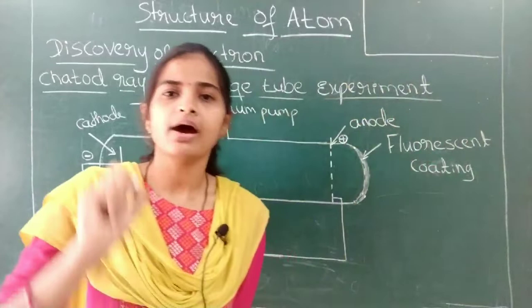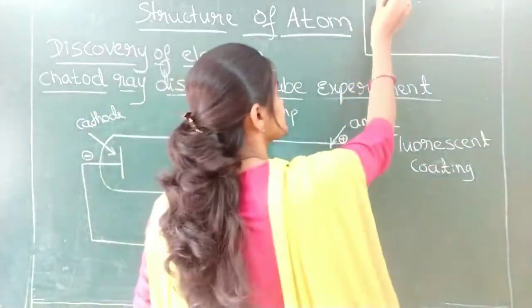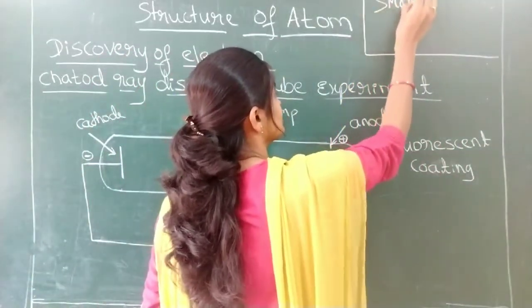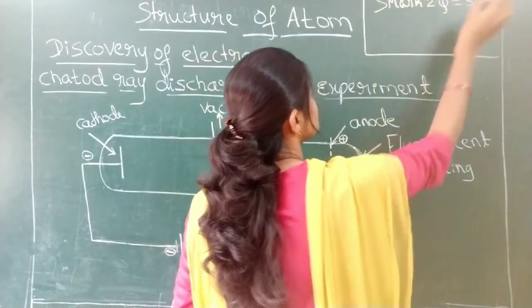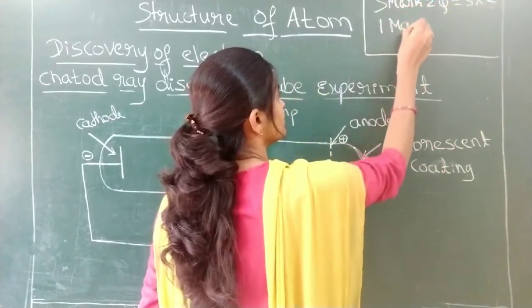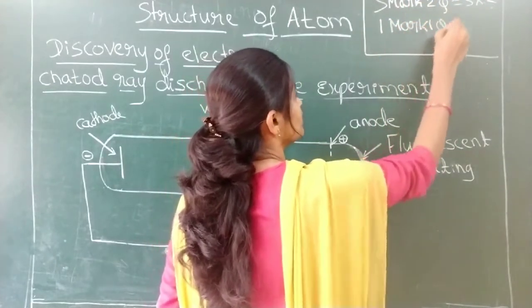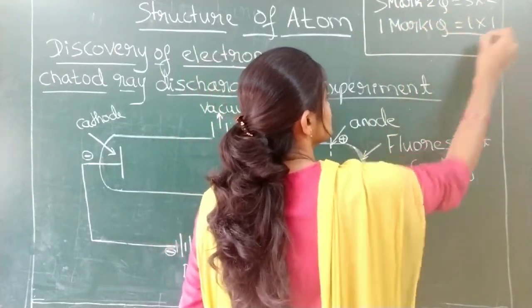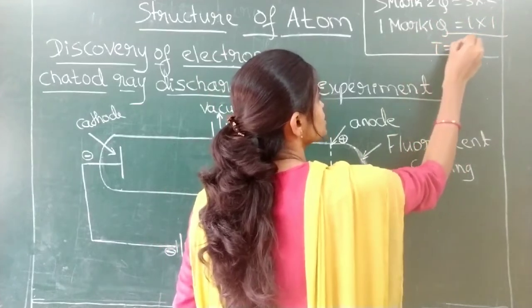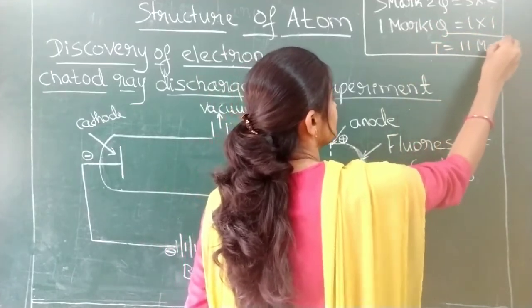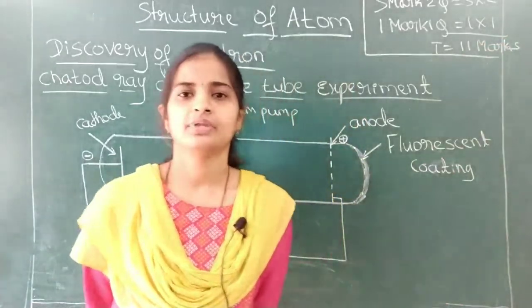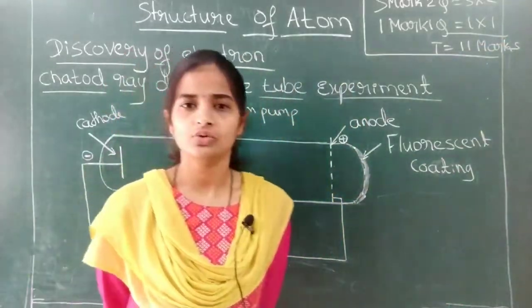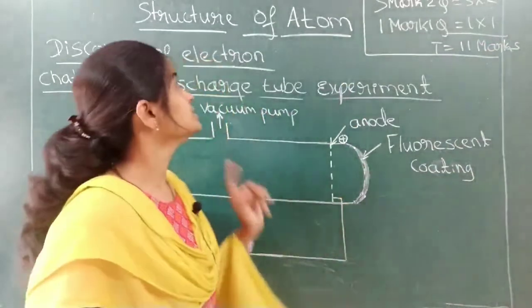Two questions of 5 marks are asked, 5 into 2 is 10, and 1 mark, 1 question. So the total weightage of this chapter is 11 marks. Got it? Okay.